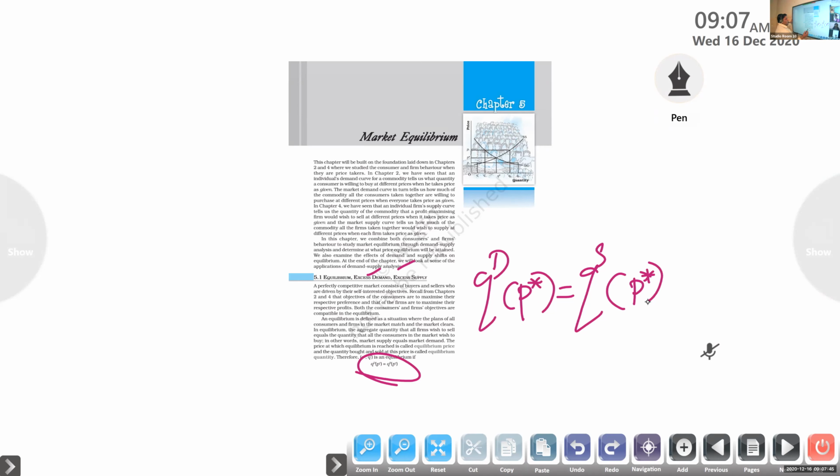So quantity demanded, or market demand, is equal to market supply for a particular price. That is P star here. Clear? So that equation is important. Keep that in your minds.